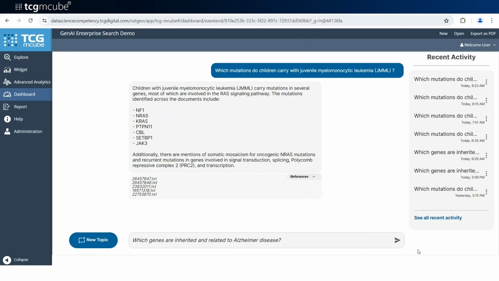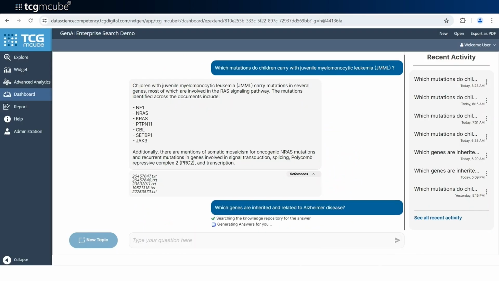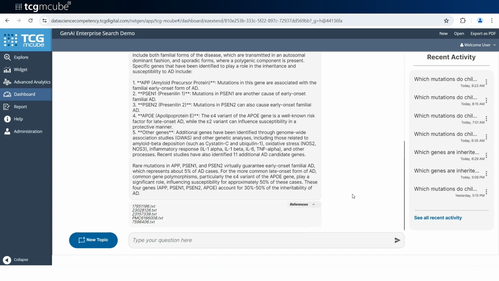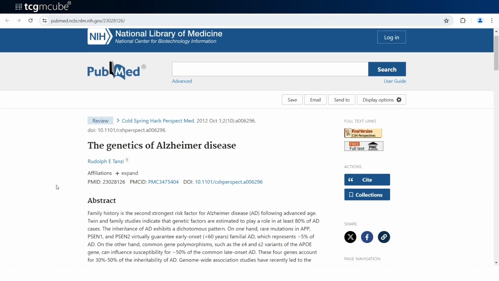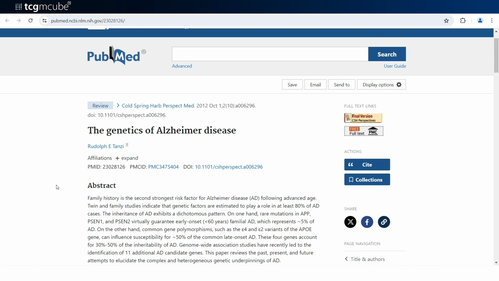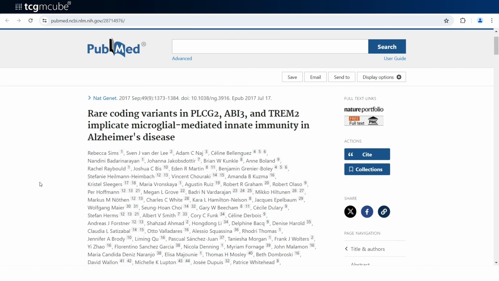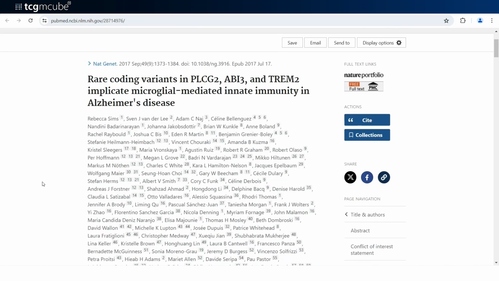I'm going to run the same question in our local large language model. You can see it has returned those listed in the public standard LLM, but has also returned more along with the references. Let's go to the references. The Genetics of Alzheimer's, which was published in 2012, has the basic information. Also, let's go to this reference on rare coding variants associated with Alzheimer's, published in 2017, where it talks about the rare coding variants PLCG2, ABI3, and TREM2. So, this is another example of how not just the main genes, but also the rare variants are captured as responses in our local large language model.